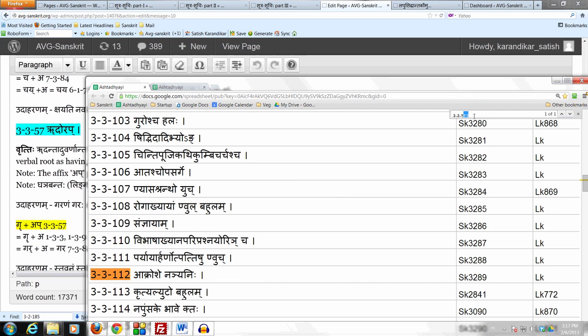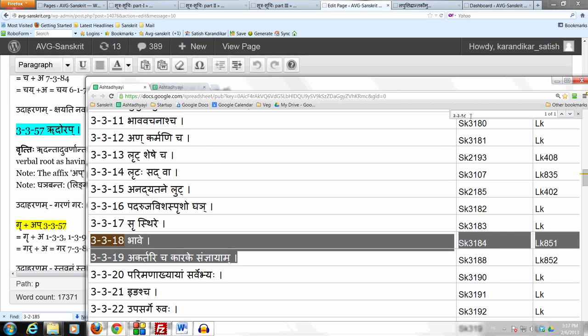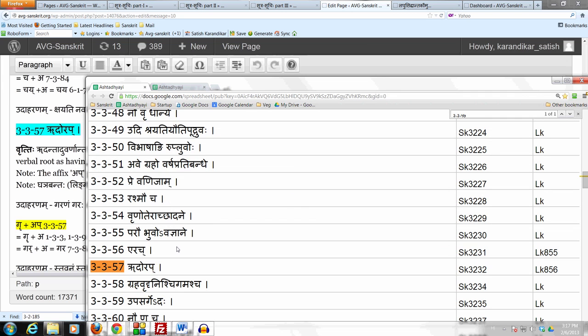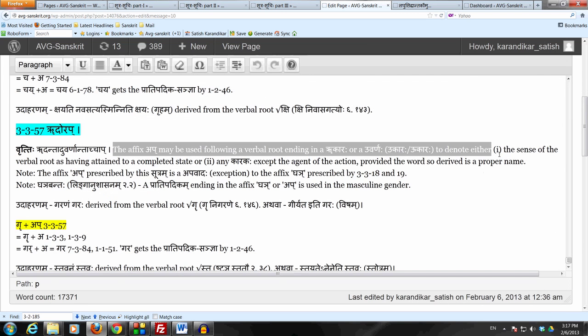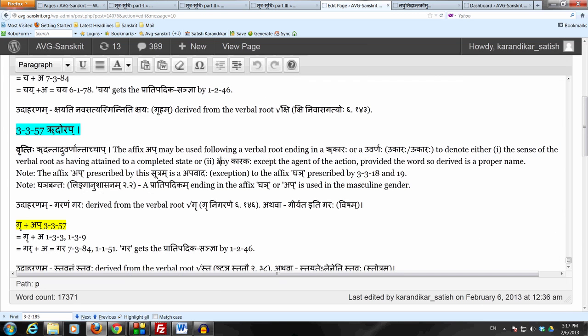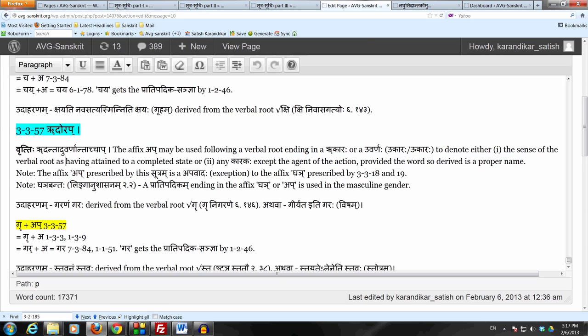As we already mentioned, the anuvṛtti from 3.3.18 and 19 goes up to 3.3.112. So in this sutram, those two conditions of bhāve or akartari ca kārake saṃjñāyām apply. So what we have is that this affix अप् may be used to denote either the sense of the verbal root as having attained to a completed state, which is bhāve, or any kāraka, any participant in the action except the agent of the action, provided the word so derived is a proper name. So that is akartari ca kārake saṃjñāyām. So the discussion which we had in 3.3.18 and 19 applies here also.